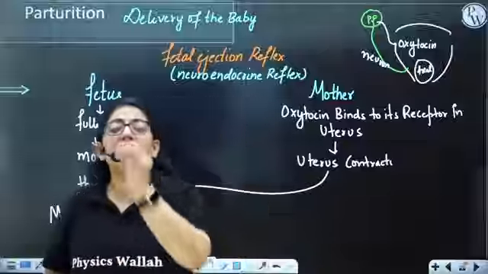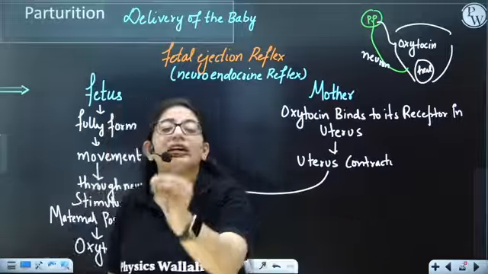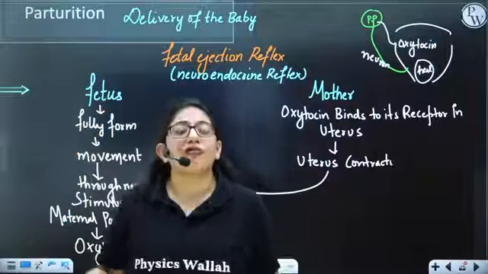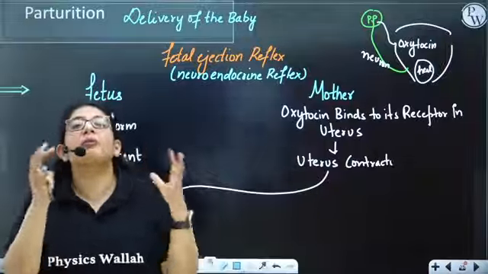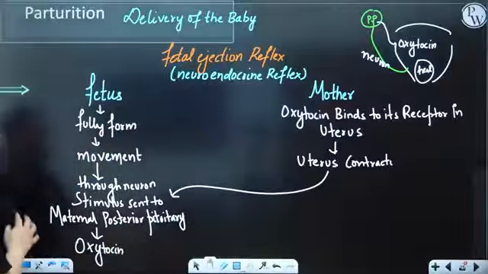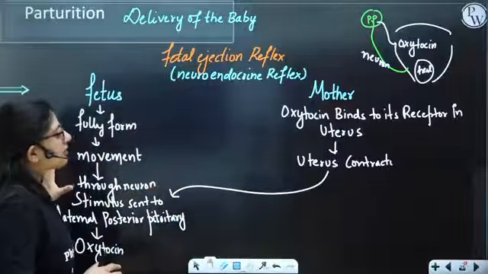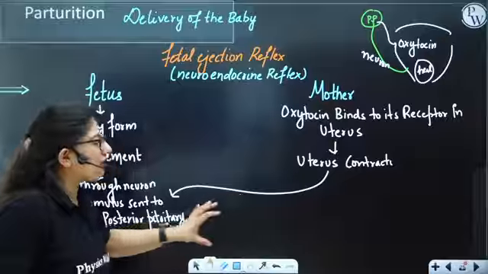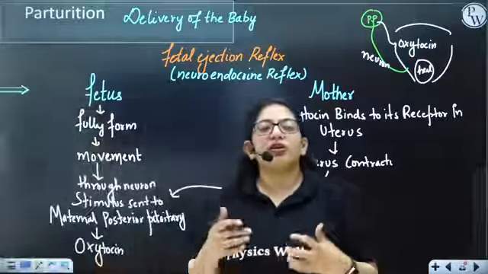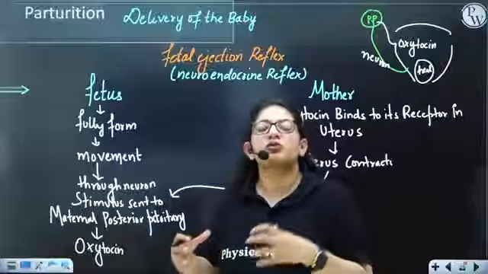As a result, there will be a lot of oxytocin in a female's body. A larger amount of oxytocin will cause a lot of contraction. You call it labor pain. So this is how the reflex starts. Once the reflex has started, the female starts having contractions and starts to feel pain. She gets to know, now I'm feeling the pain, that means the baby is going to come out.